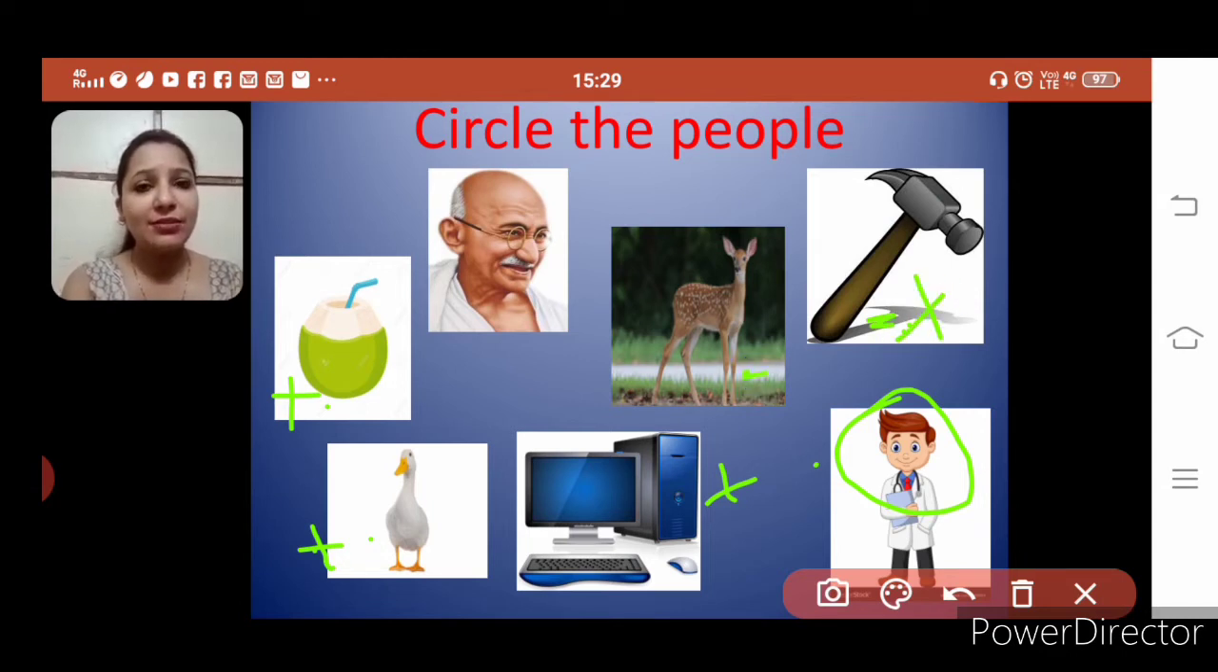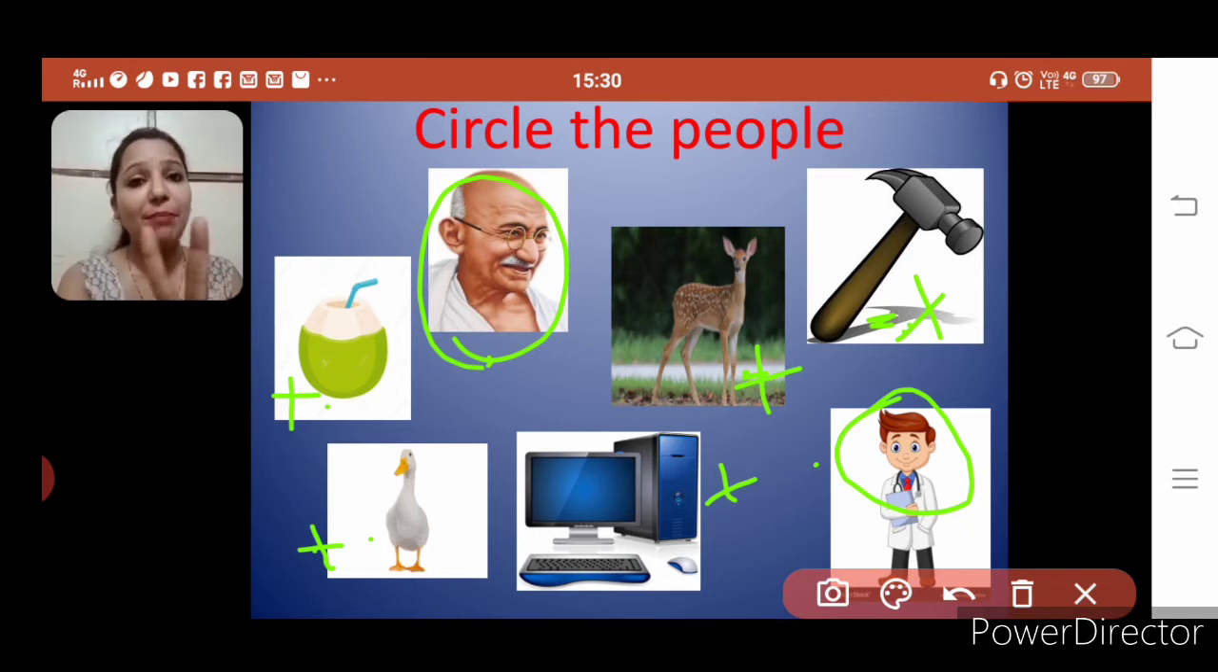This one, this is deer. It is also an animal only and not people. And here, this famous personality, do you know him? That's right, he is Mahatma Gandhi. And is he people? Yes, right, he is people. So here we have done the first step of noun, that is circling the people. Noun is the name of people, place, animal or thing. So first we have done people, we have circled that. Now next, let's see the next one.